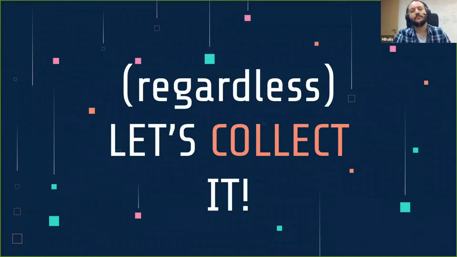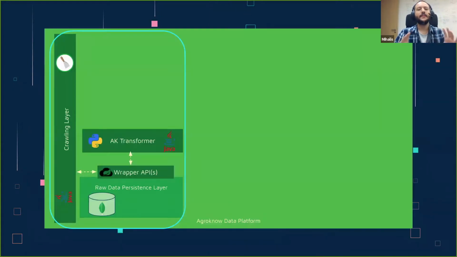So okay, we've identified our sources, we've taken a look as far as the different data types are concerned. Okay, we've done pretty much the whole work, so it's time to actually collect the data. And this is the first part of Agroknow's data platform that we would like to show you. As you can see here, we have a layer, the initial crawling layer.